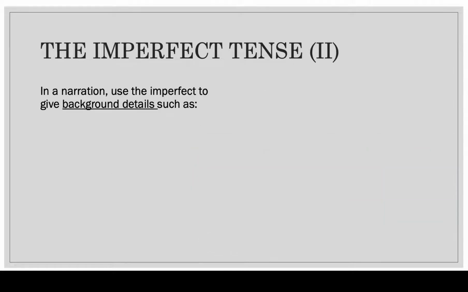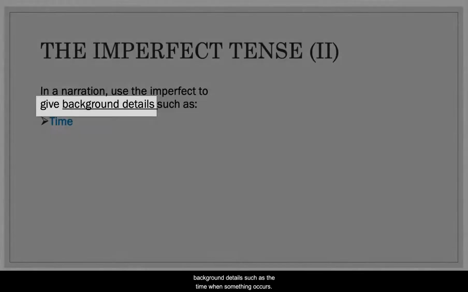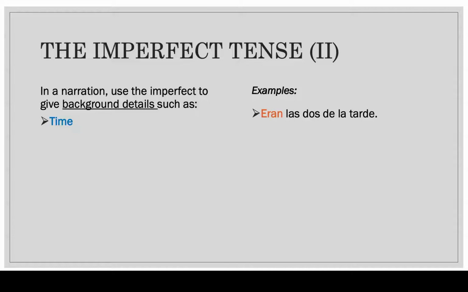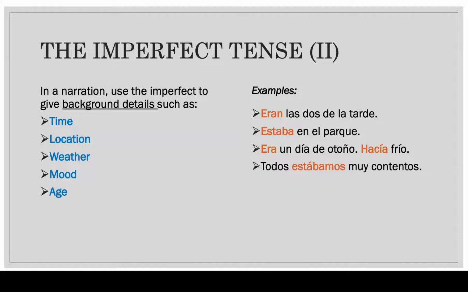Use number 2. In a narration, use the imperfect to give us background details such as the time when something occurred. Example, eran las 2 de la tarde. It was 2 o'clock in the afternoon. To give us details about the location where an event occurred. Estaba en el parque. I was in the park. Weather. Era un día de otoño. Hacía frío. It was a day in the fall. It was cold. To talk about the mood, todos estábamos muy contentos. All of us were happy.